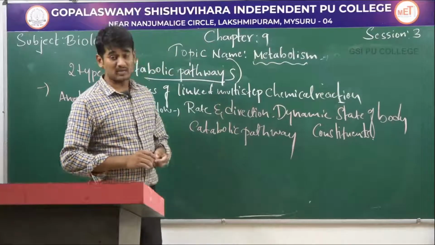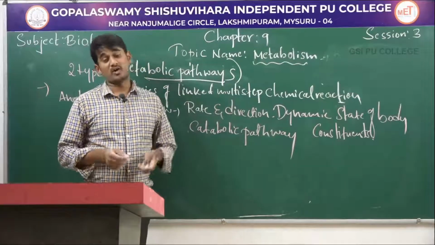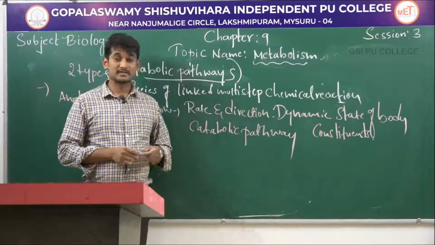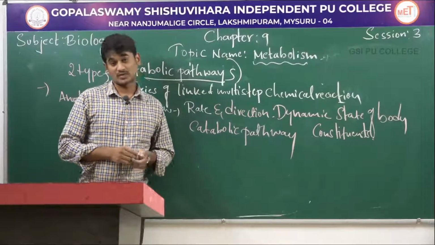But in catabolism, the complex molecules break down to form simple molecules, hence it is called destructive process.